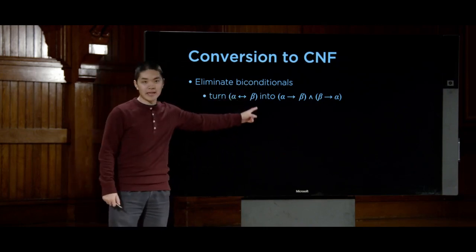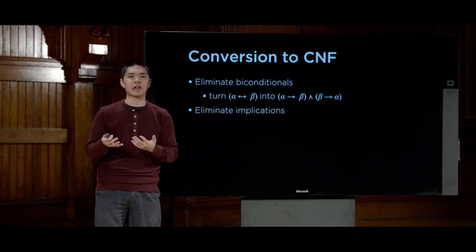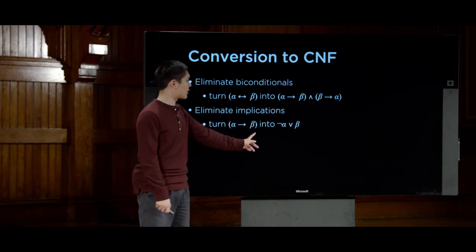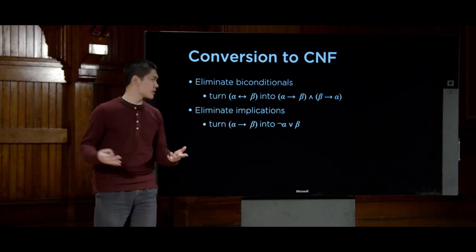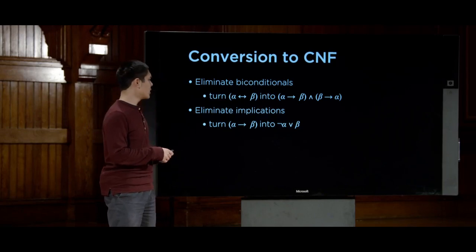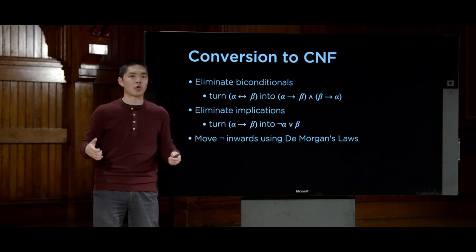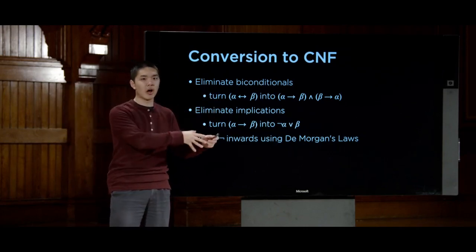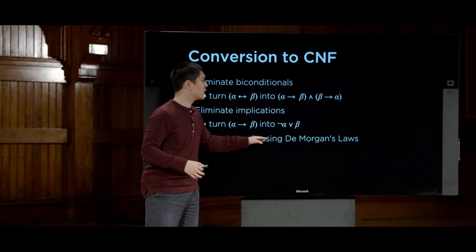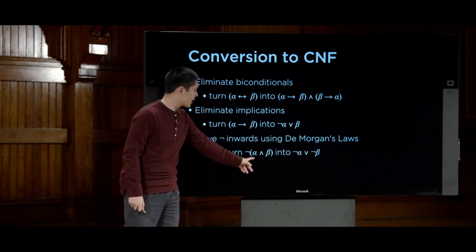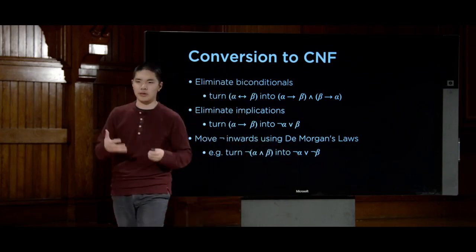Likewise, in addition to eliminating biconditionals, I can eliminate implications as well, the if-then arrows. And I can do that using the same inference rule we saw before too, taking alpha implies beta and turning that into not alpha or beta, because that is logically equivalent to this first thing here. Then we can move nots inwards, because we don't want nots on the outsides of our expressions. Conjunctive normal form requires that it's just clause and clause and clause and clause. Any nots need to be immediately next to propositional symbols. But we can move those nots around using De Morgan's laws by taking something like not A and B and turning it into not A or not B, for example.